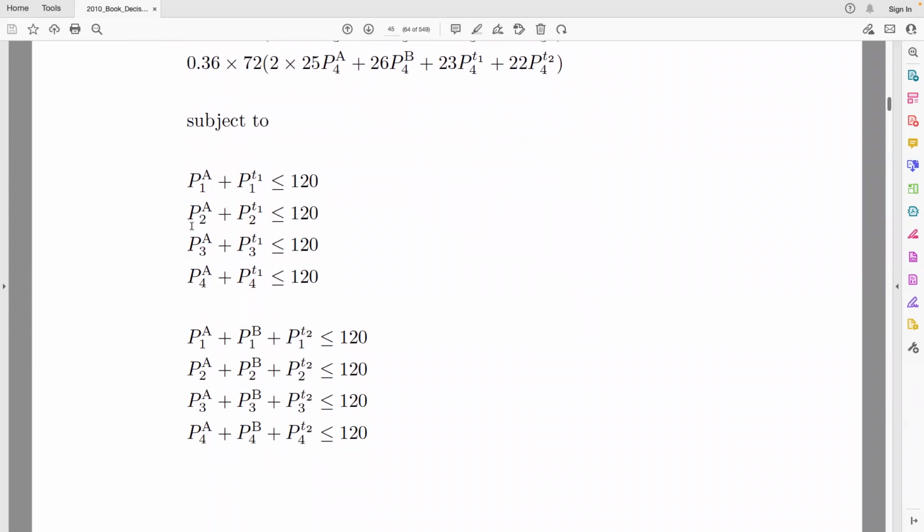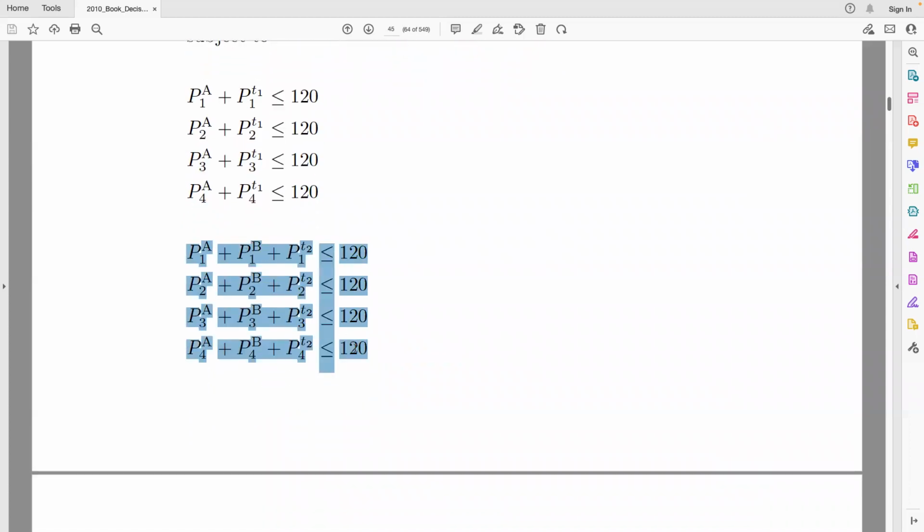So subject to these are the cap constraints. Remember that the producer can only produce 120 megawatts. In the first period, we have the energy sold using contract A and the energy sold in the pool. So this has to be capped by 120 for all the 4 scenarios. These 4 correspond to the first period.